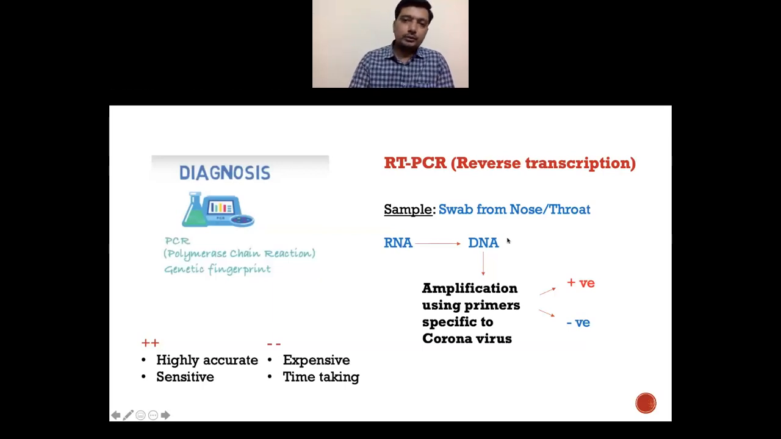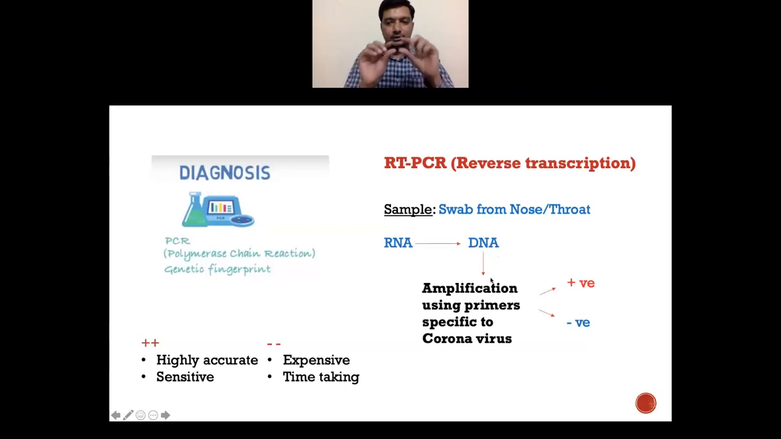Then this DNA is placed in the PCR and we mimic the process of DNA replication by adding all the required components to perform the replication process. Most importantly, primers. So what are primers? Primers are complementary sequences of nucleotides to this DNA sequence, meaning if this contains A, the primer will contain T. If this contains G, the primer will contain C.